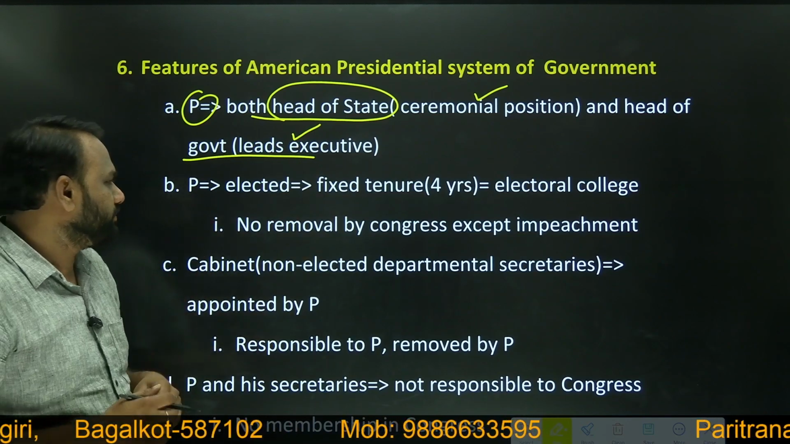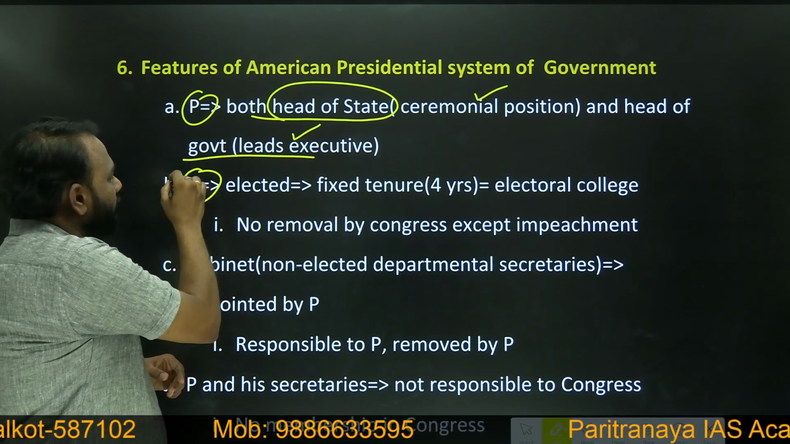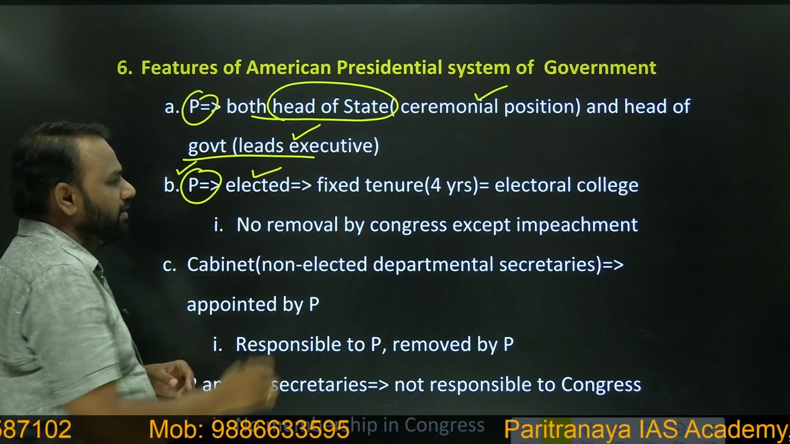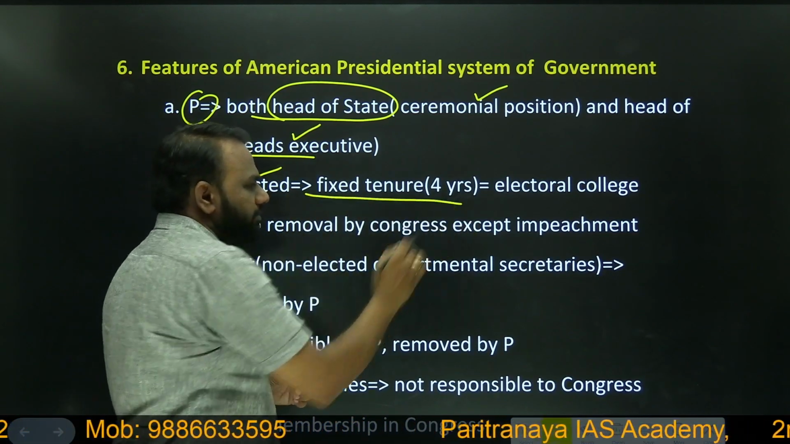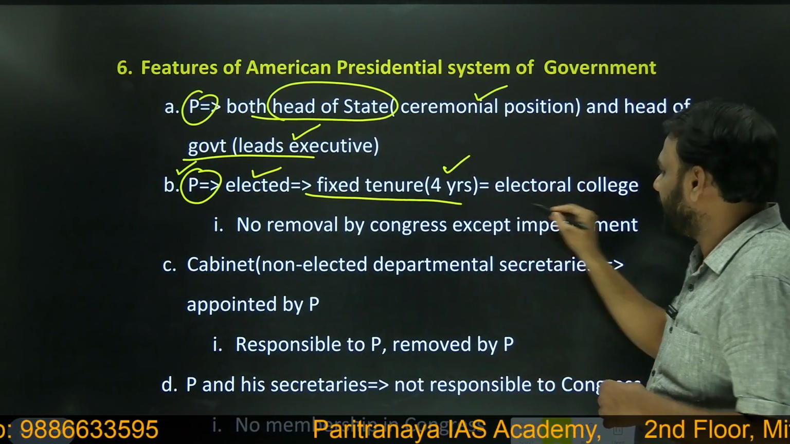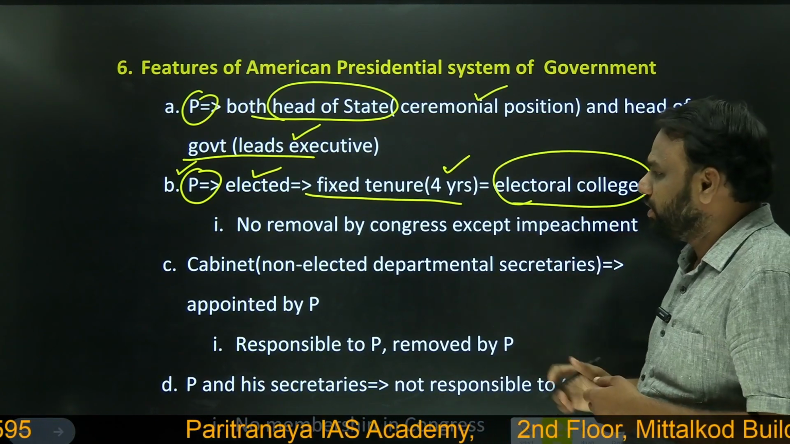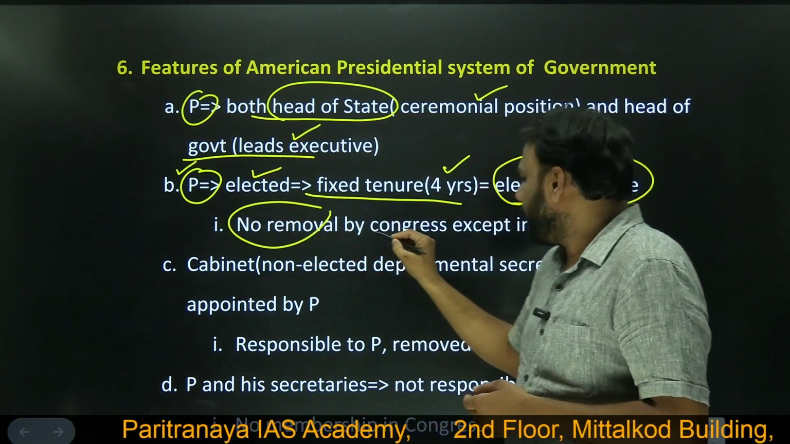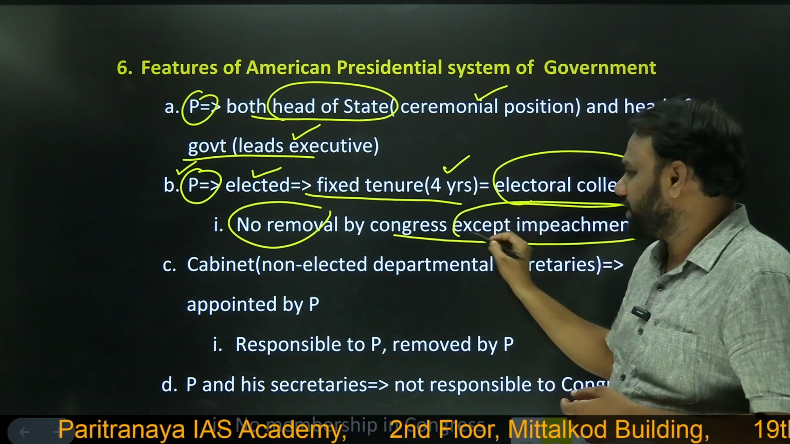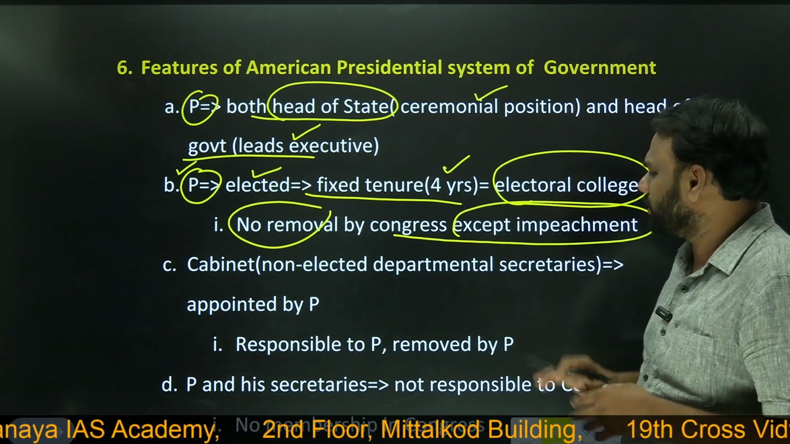Okay, prime minister. Next, in case of presidential form of government, president is elected for a fixed tenure of 4 years, based on electoral college. Electoral college means who all will participate in the election of the president. So no removal by Congress except impeachment. So presidents can be removed only on the grounds of impeachment.